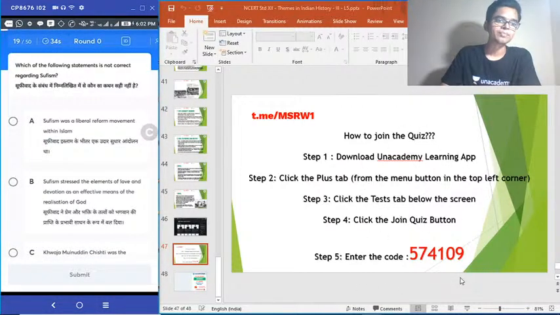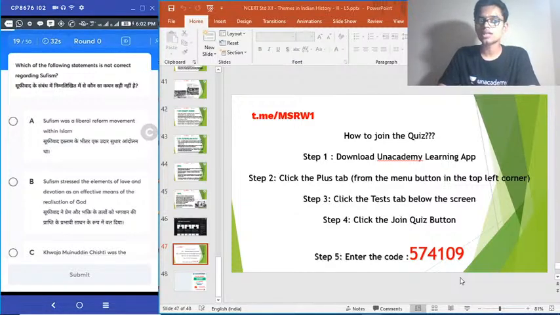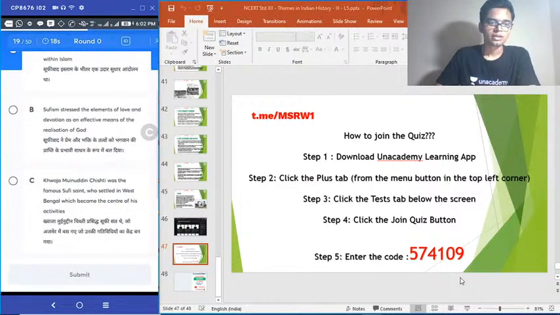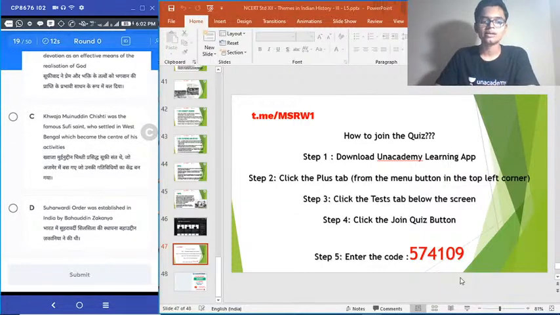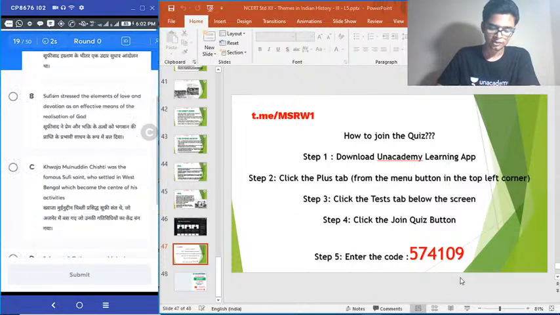Question number 19. Which of the following statements is not correct regarding Sufism? Option A. Sufism was a liberal reform movement within Islam. B. Sufism stressed the elements of love and devotion as an effective means of realization of God. C. Khwaja Muinuddin Chishti was the famous Sufi saint who settled in West Bengal, which became the center of his activities. And D. Suhrawadi order was established in India by Bahauddin Zakariya. Choose the correct answer.